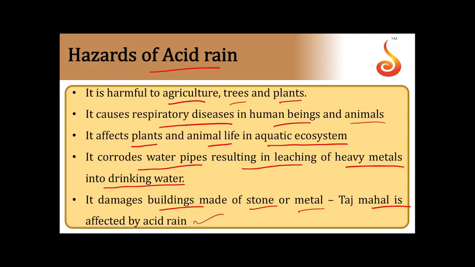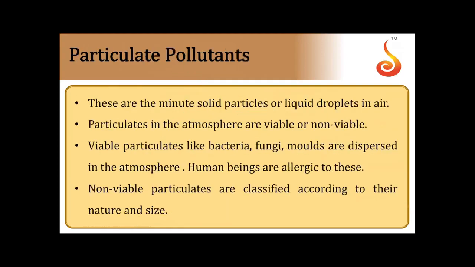So acid rain is harmful to the agricultural system, which includes trees as well as plants. It causes respiratory diseases in human beings as well as animals. Plant and animal life in the ecosystem is affected by it. Water pipes result in leaching of heavy metals into drinking water. It also damages buildings made out of stone and metal. An example is the Taj Mahal, which is getting affected by acid rain.